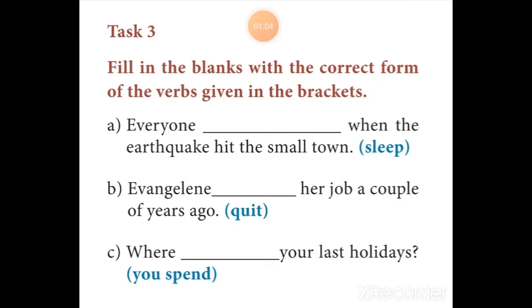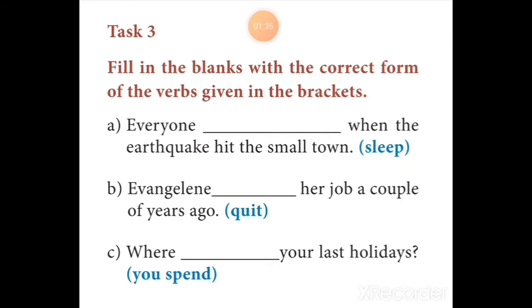And after when, you find the verb hit, and that is in past simple tense form. When two actions are spoken about, taking place at the same time, when one action is in simple, the other one will be in continuous if that is taking place at the time of the other action.